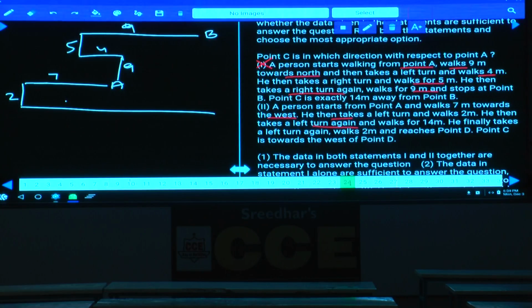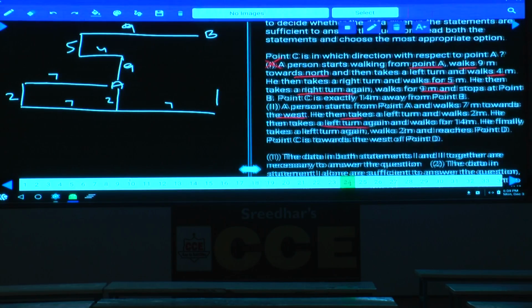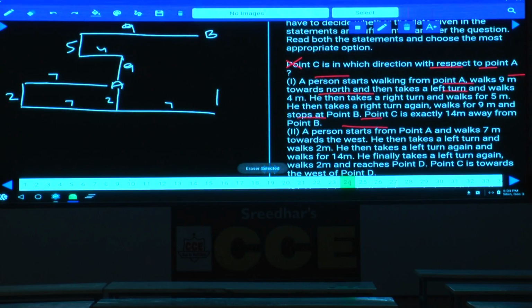As this is 7, this is another 7, the sum of these two. So this is 2, 7 and 7, isn't it? And 14 meters. What is the total distance here? 14 meters, and he finally takes a left turn and walks for 2 meters. Now, tell me, how much is this 14?